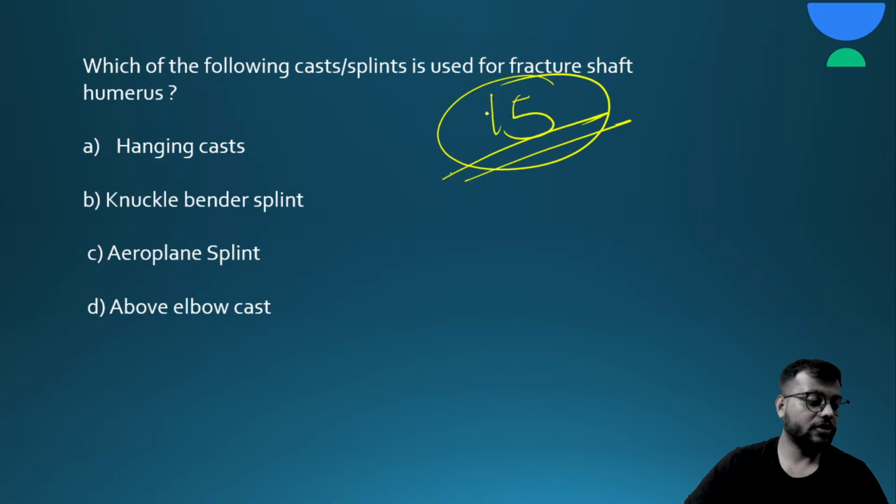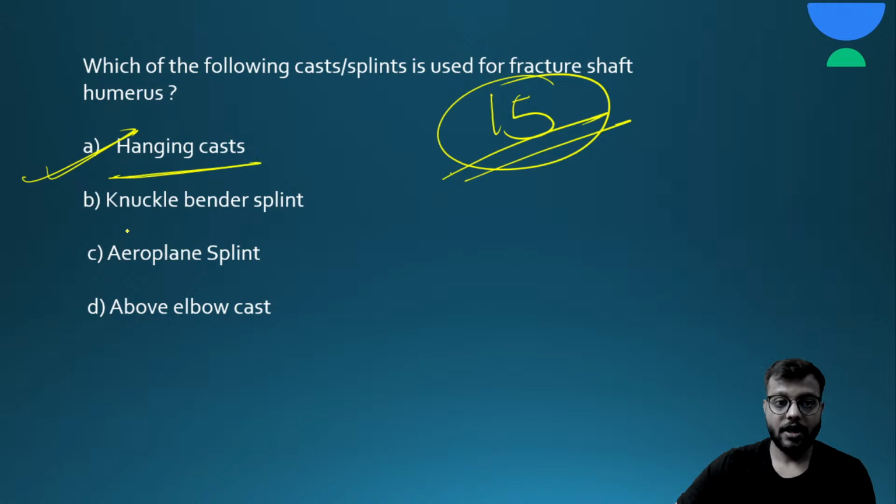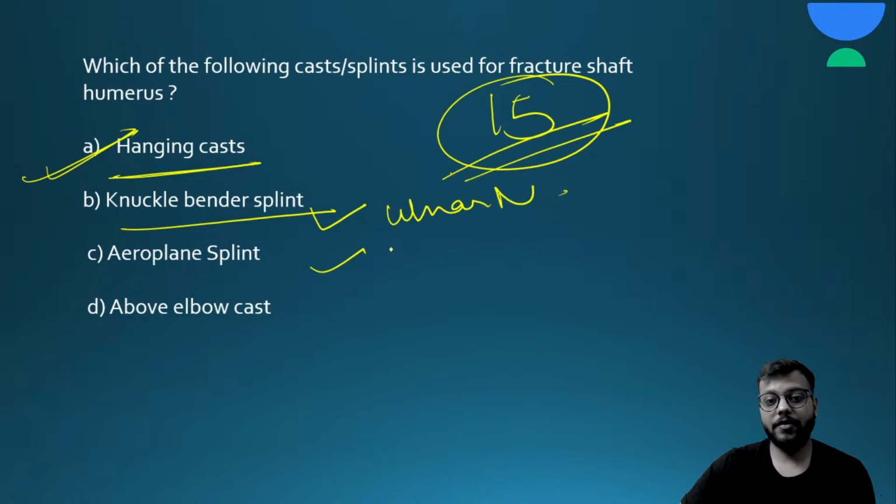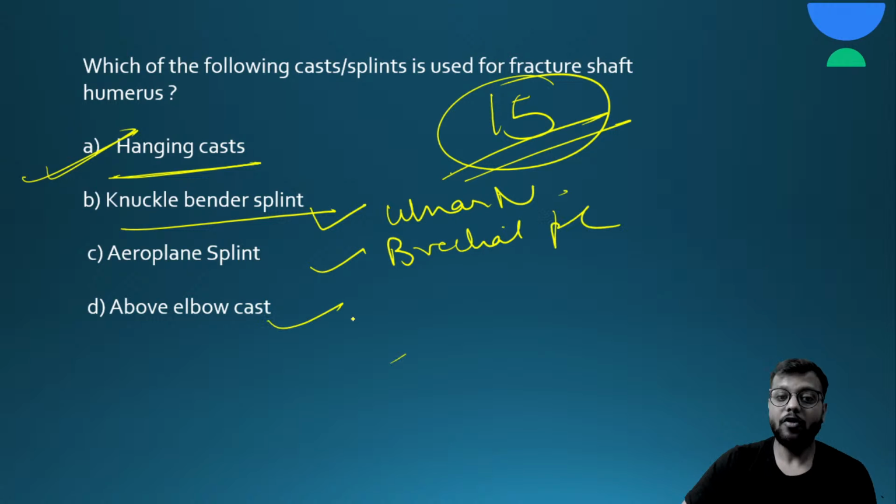Okay, so the answer for this question is A, that is hanging cast. Knuckle bender splint is used for ulnar nerve palsy. Aeroplane splint is for brachial plexus injury. Above elbow cast is for both bone forearm or any fracture around the elbow, supracondylar humerus, etc.